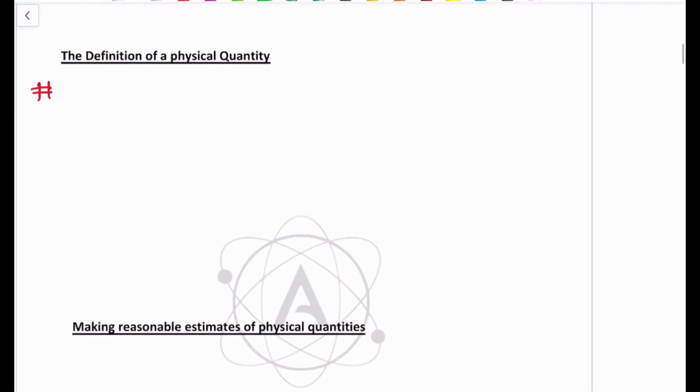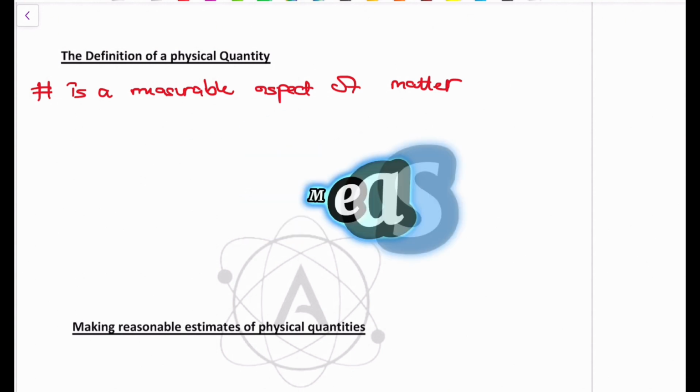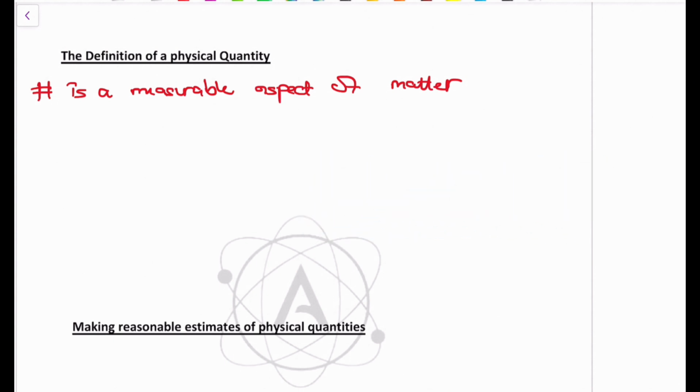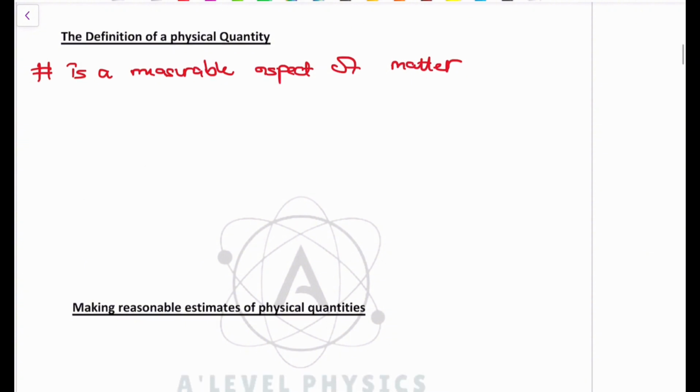So first of all, we'd like to get down with some definitions so that you can really understand where we're going. Basically, a physical quantity is a measurable aspect of matter. Or in simpler terms, it is anything that can be measured. So if you ask yourself, can this thing be measured? If you already have an answer, it's going to be a physical quantity because in its respect, it can be measured.